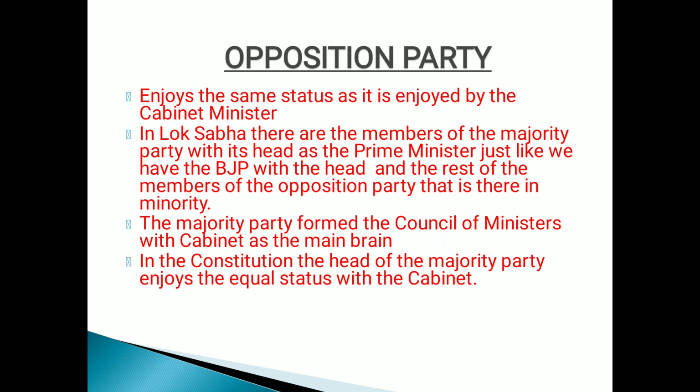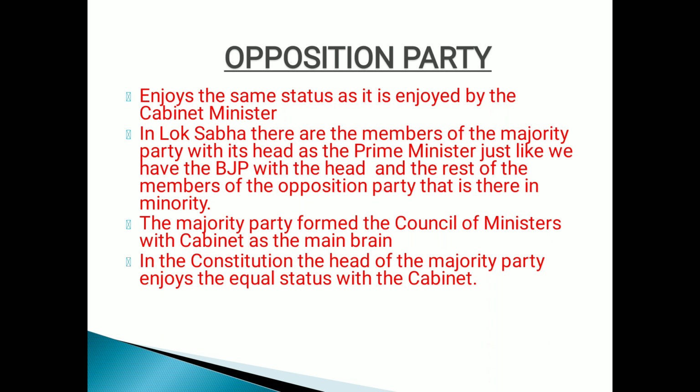Now, these opposition parties select their head, and the head of the opposition party enjoys the same status as that enjoyed by the cabinet ministers. Now, who are cabinet ministers? Cabinet ministers are part of the council of ministers. As I told you earlier, the council of ministers is formed in the Lok Sabha with its head as the PM.